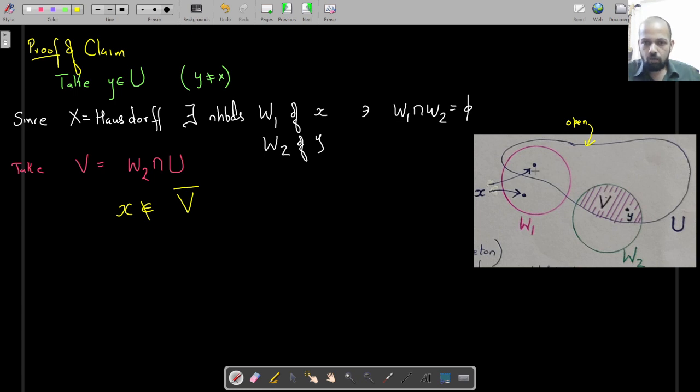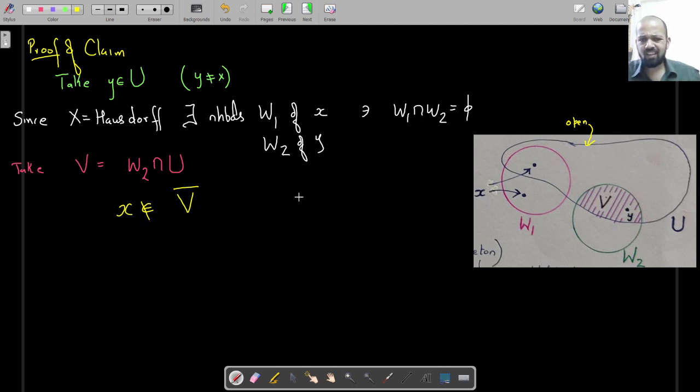Why? Because there is an open set W1 which contains x and does not intersect V. So the moment there is such an open set, x cannot belong to V closure, because what is the definition of V closure? A point is in V closure if every neighborhood of that point intersects V. Here is a neighborhood of this point x which does not intersect V. So clearly x does not belong to V closure.